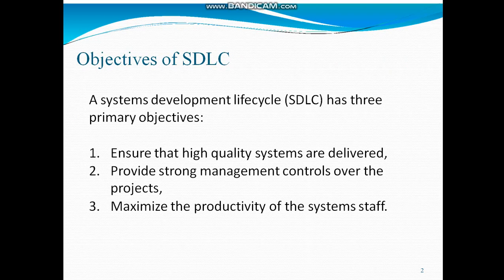Then the objectives of SDLC. A system development life cycle has three primary objectives. What are these objectives? Ensure that high quality systems are delivered, provide strong management control over the projects, maximize the productivity of the system staff. Or you can say: ensure the delivery of high quality systems, provide strong management controls, and maximize productivity. How does it ensure high quality?